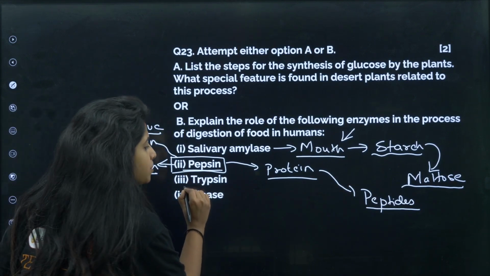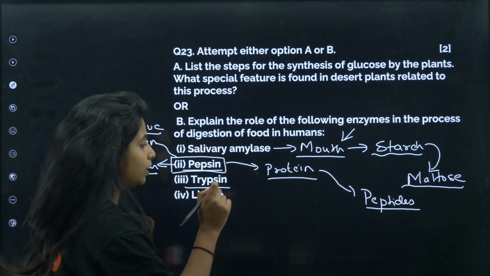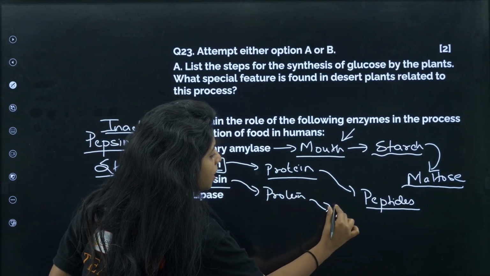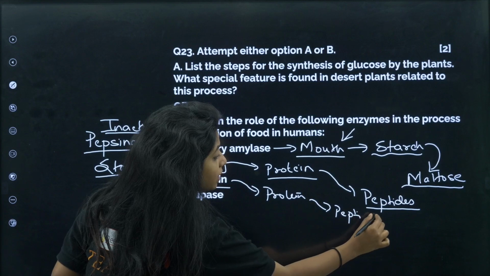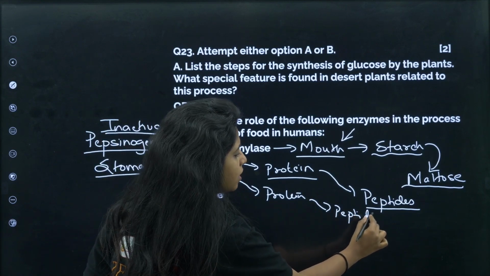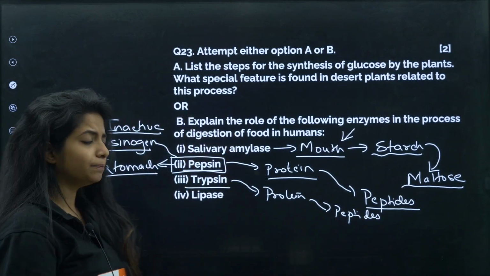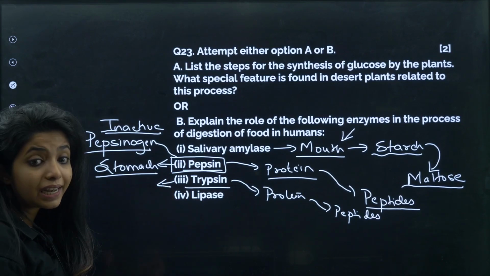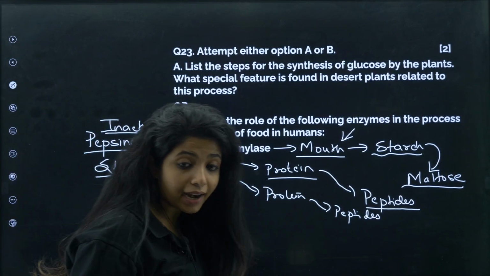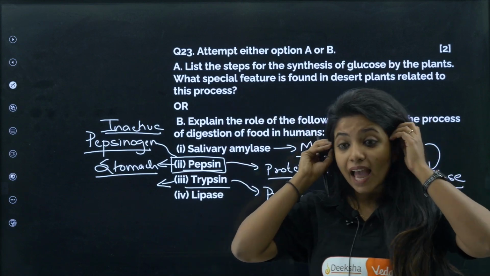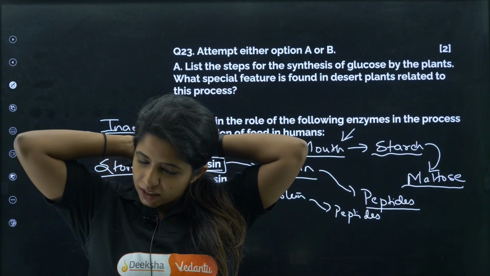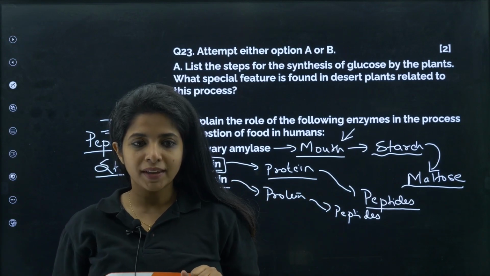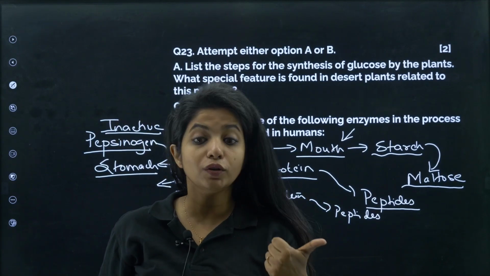Now again you have trypsin. Pepsin, trypsin, all of them are again going to act on proteins only, and they are going to break them down into what? Peptides. They have much more differences, but according to your NCERT, the only difference is that trypsin is basically secreted by a gland, a heterocrine gland. Okay, it's an organ only, but you call it a heterocrine gland because it has two functions. It is going to release enzymes, it is going to release hormones.